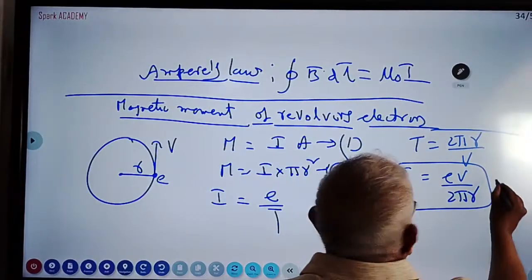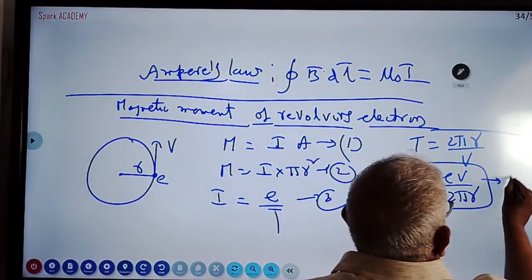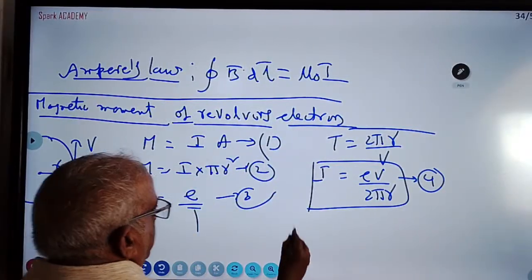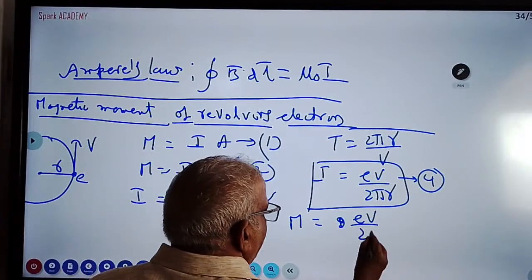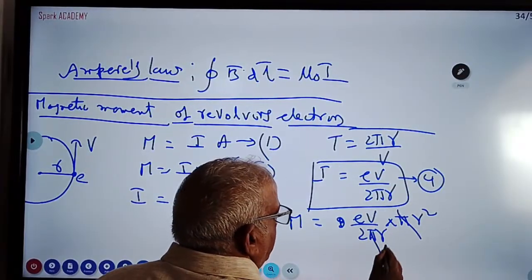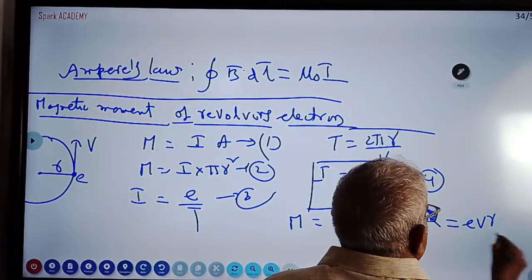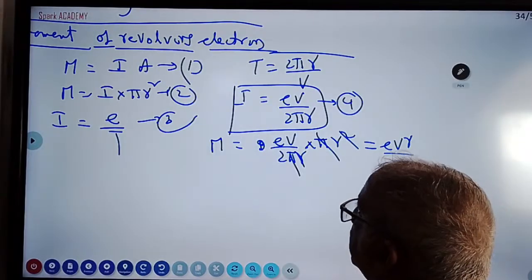Substitute in the second equation. This is the third equation, this is the fourth equation. Substitute in the magnetic moment equation. We get I as eV by 2 pi r, area as pi r square. Pi gets cancelled, r gets cancelled. We get the answer eVr by 2. Here e means charge, v means velocity, r means radius.